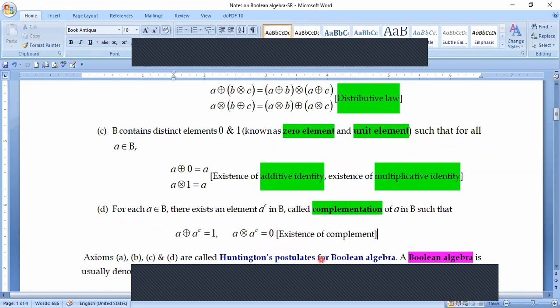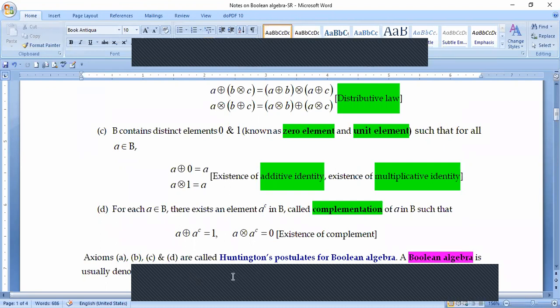Once we have the non-empty set and the operations, addition, multiplication, and complementation, and if these four properties are satisfied, then we call this a 6 tuple. When there are 2 elements inside parentheses, we call it a pair. With 3 elements, we call it a triplet. With 4 elements, we call it a quadruple. With more than 4 elements, and suppose n elements are there, we call it an n tuple.